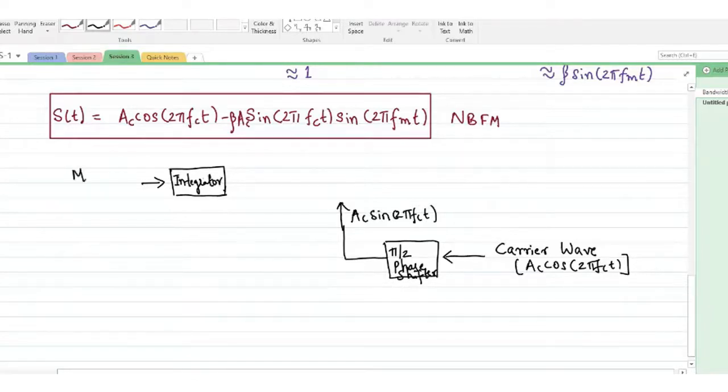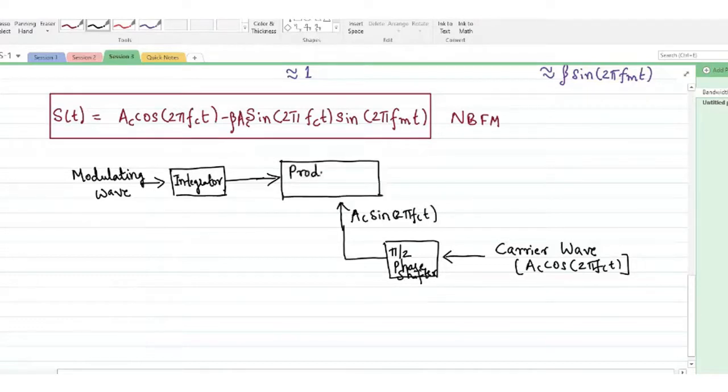If I have a modulating wave in terms of cos, the single tone modulating wave, this will produce sin 2 pi fmt. Both these signals, sin 2 pi fmt and AC sin 2 pi fct, have to be multiplied with each other to generate the second term.